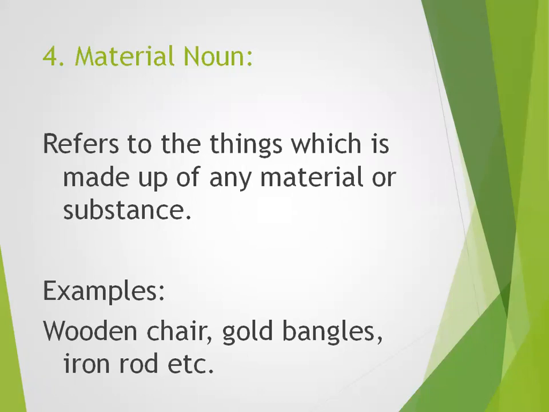Okay, then we have different kinds of things you may have in front of you right now also. If you look around yourself, you can have so many material things in your room, like furniture, which is made up of wood. You have bed sheets, pillow covers, these all are made up of cotton or any kind of thread material. So all these things, by the name, it is also clear that a material noun is the name of all the things which are made up of any kind of material or substance. Okay.